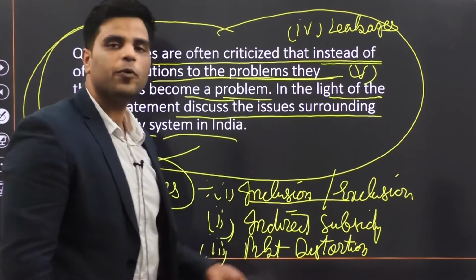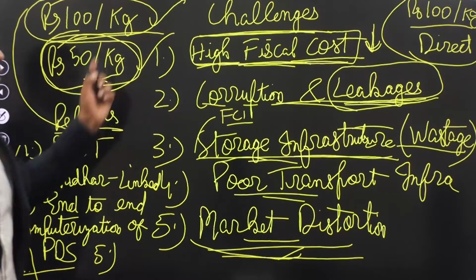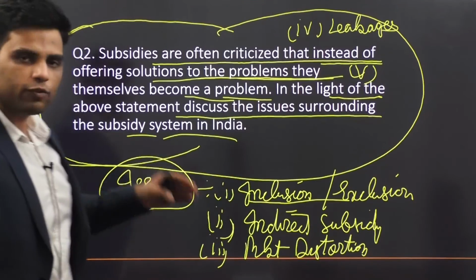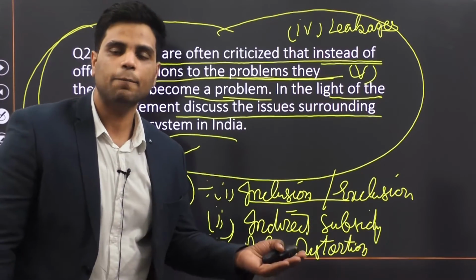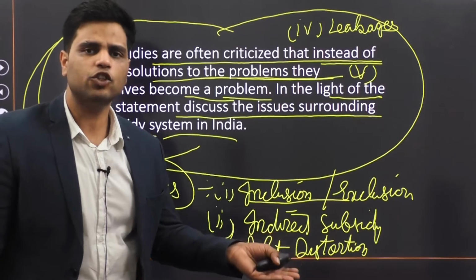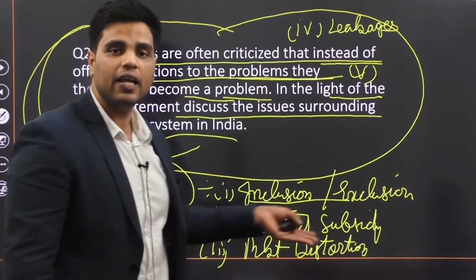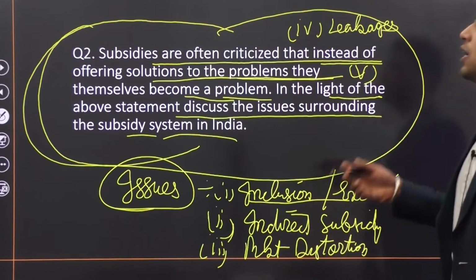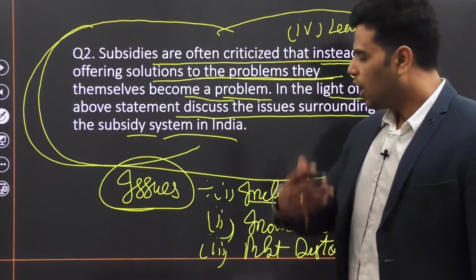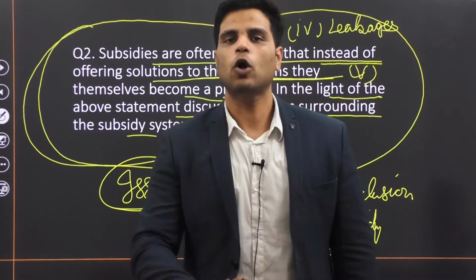Well, the answer is pretty similar to what we talked about in the PDS system. Move towards direct benefit transfer, ensure transparency, end-to-end computerization of various things, Aadhaar linking of various beneficiaries to their bank account, direct benefit transfer, and all that stuff. There are many other things that you'll get in your model answer.